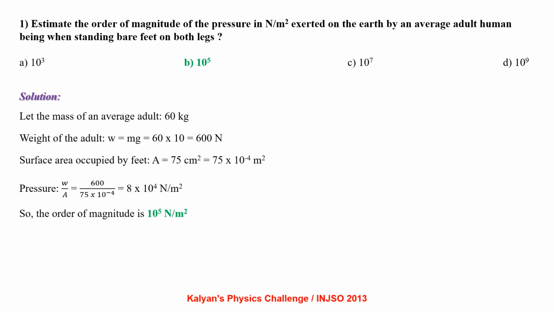Surface area occupied by feet A equal to 75 centimeter square, that is 75 into 10 power minus 4 meter square. Pressure is force by area, that is 600 by 75 into 10 power minus 4, which comes out to be 8 into 10 power 4 Newton per meter square. So the order of magnitude of pressure is 10 power 5 Newton per meter square.